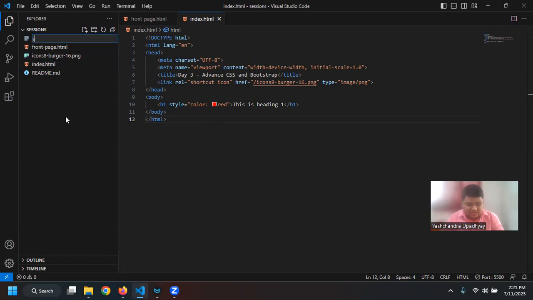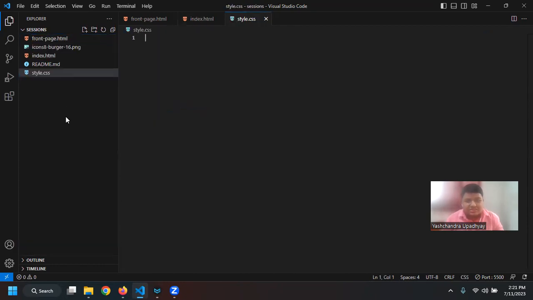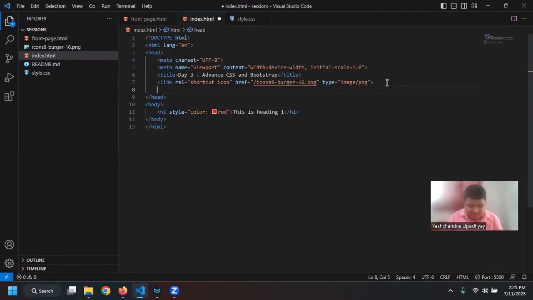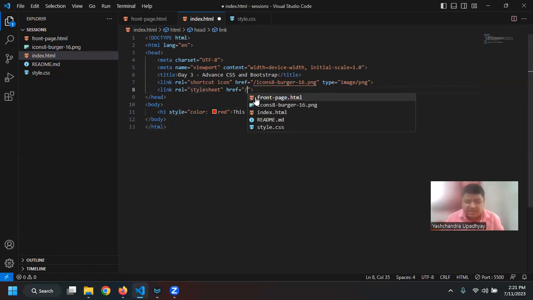So I can just say style.css, right? So I have created the style.css. Now I can link this file. So let us say I can say link CSS. Now it says rel stylesheet link CSS. I have the href. So what I can do is I can say backslash and then I can select the style.css, right? I can just say yes.